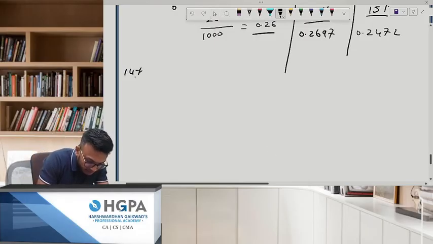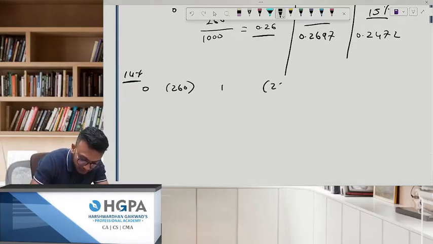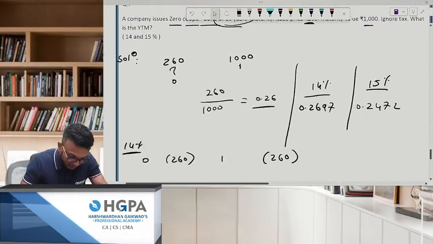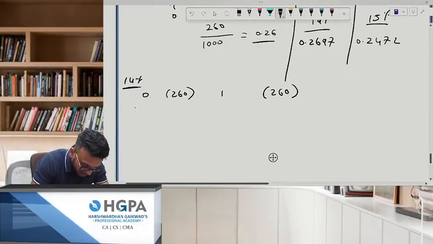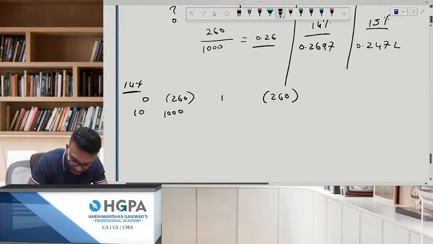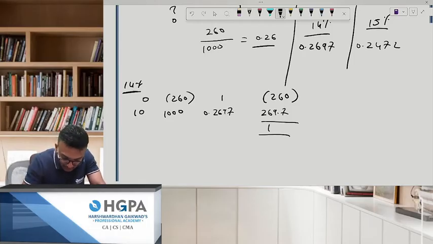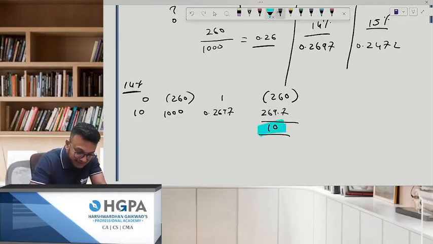First, we'll take 14%. How much will it be? Your year 0 cash flow will be 260, discounting factor 1, so this will be 260 only. At the 10th year, you're getting back 1000. The discounting factor is 0.2697, so this will be 269.7. The rough NPV is 9.7, I'll write 10. This is your positive NPV.